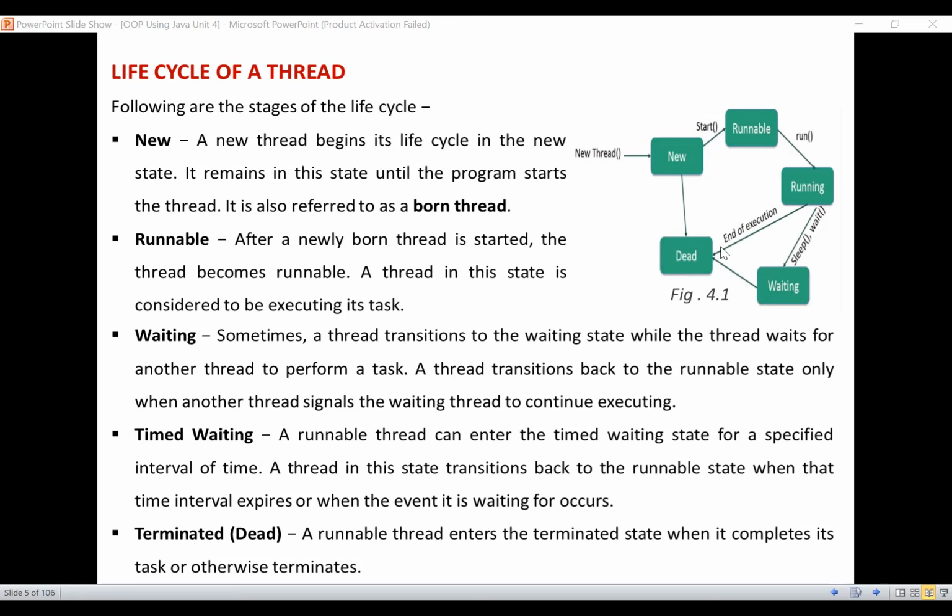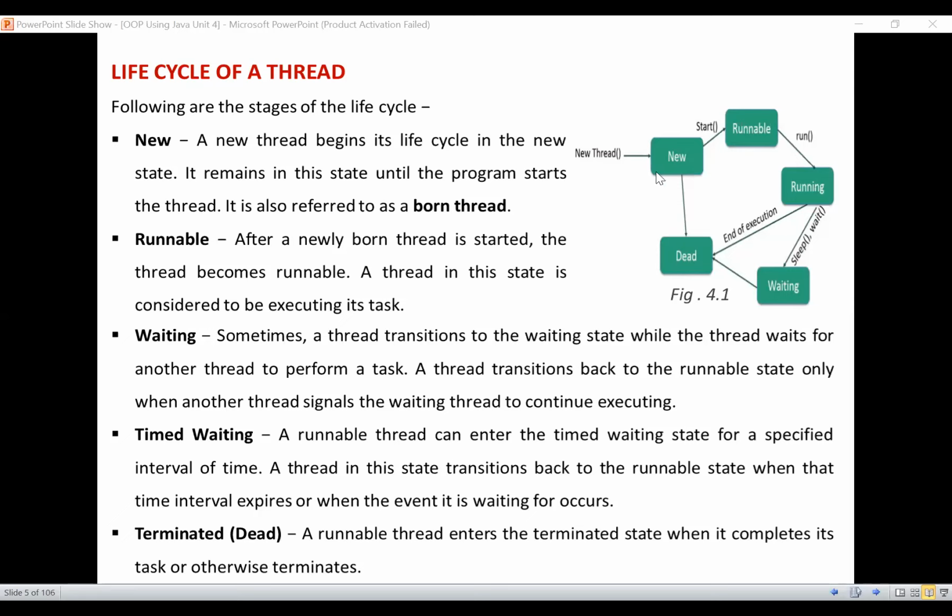Okay, so next one is dead or terminated. Whenever a runnable thread enters into this terminated state, or dead state, it completes its task only after the execution. Otherwise, if any one of the stages got disturbed, again it will get terminated. So termination will happen in two ways. One is whenever it reaches the end of execution, it enters into the dead state, or else any interruption happens in the task performance, so then again the dead state is reached.